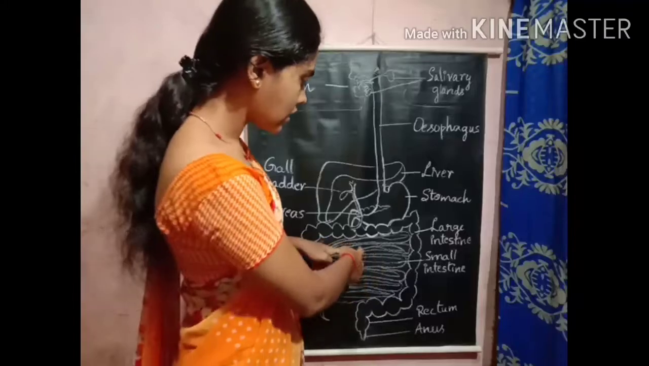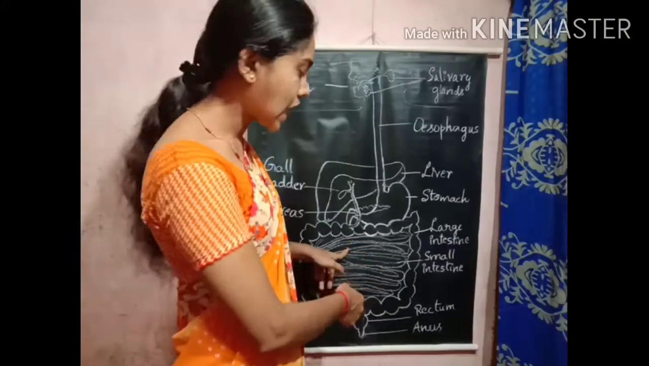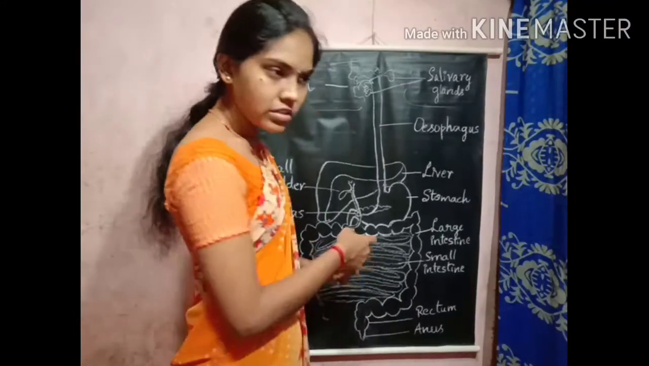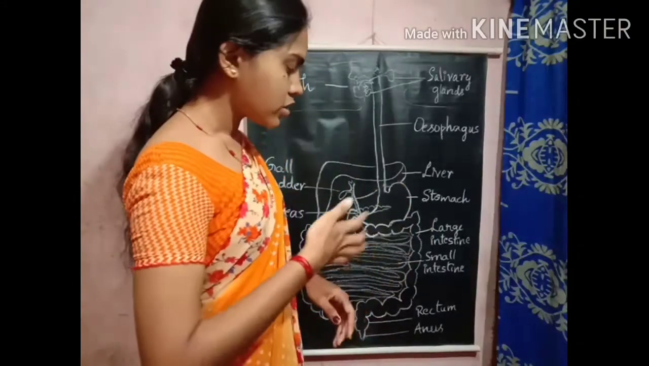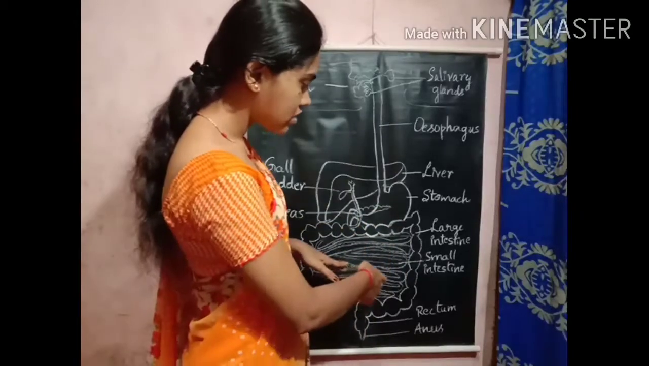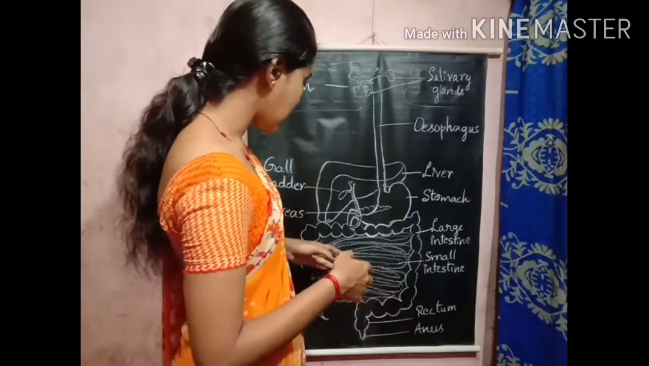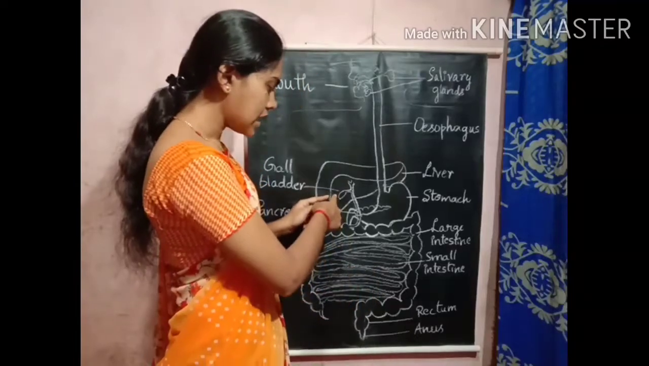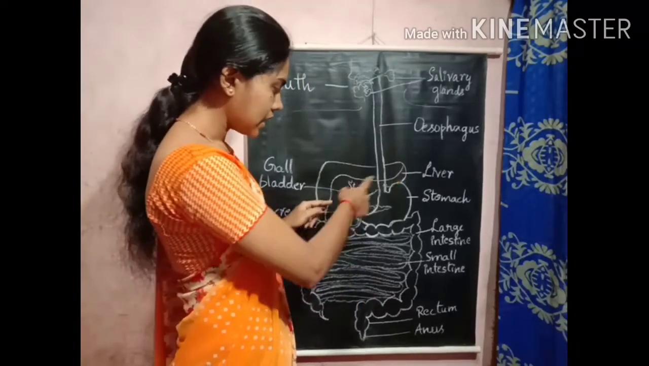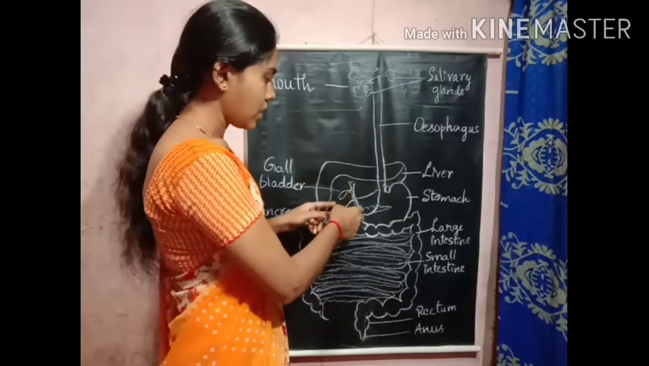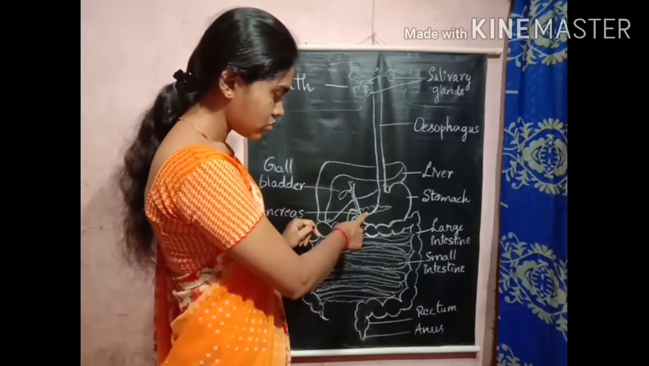It enters the small intestine in the form of chyme. In the small intestine, further digestion takes place. The small intestine plays a major role in the digestion process. How? It makes use of the bile juice, which is secreted by the liver, and the pancreatic juice, which is